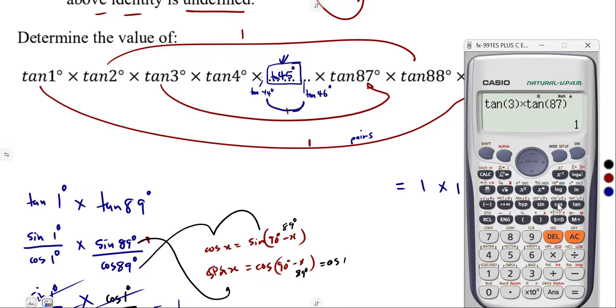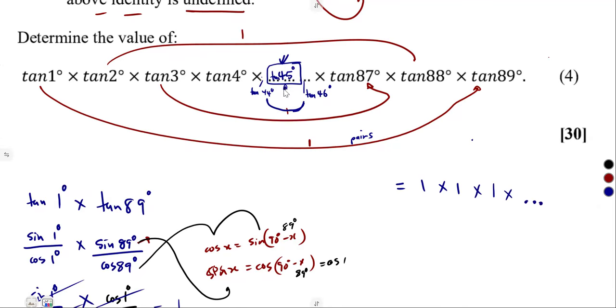Tan 44 times tan 46 again is supposed to give us 1. Then tan 45 will be left alone. So you're going to multiply 1 by 1 by 1 by 1 up to a condition where you have got tan 45.